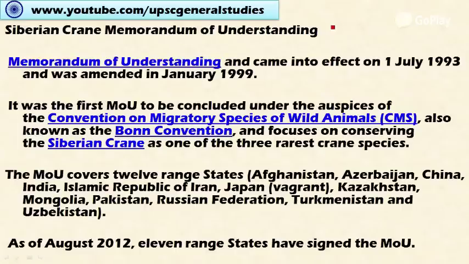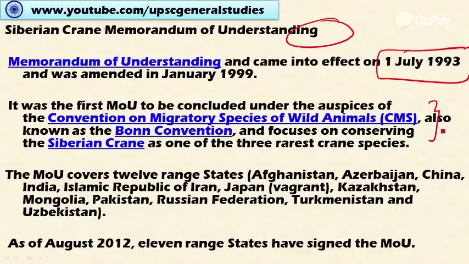The Siberian Crane Memorandum of Understanding came into effect in July 1993. This was the first MOU to be concluded under the auspices of the Convention on Migratory Species, also called the Bonn Convention. There are 12 range states for the Siberian crane. A range state is an area through which these bird species move as part of their migration. These include Afghanistan, Azerbaijan, China, India, Iran, Japan, Kazakhstan, Mongolia, Pakistan, the Russian Federation, Turkmenistan, and Uzbekistan. These are the 12 range countries.